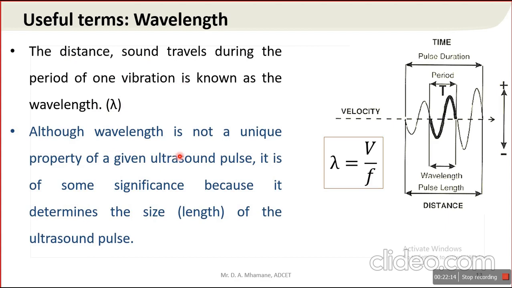Although wavelength is not a unique property of a given ultrasound pulse, it is of some significance because it determines the size of the ultrasound pulse. See here, it gives us the size of the ultrasonic pulse. So it is an important term as far as the frequency of sound is concerned, and this wavelength totally depends on V and F, that is velocity of sound and frequency of sound.